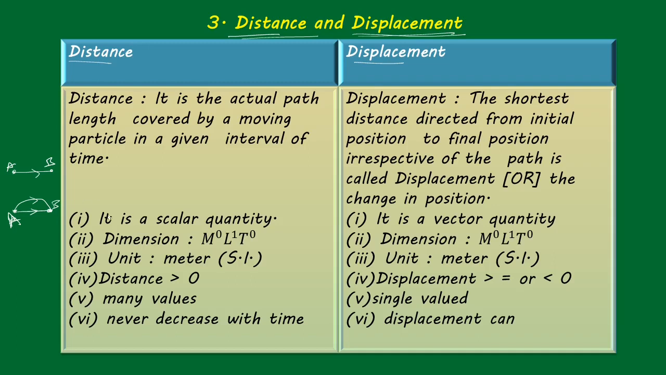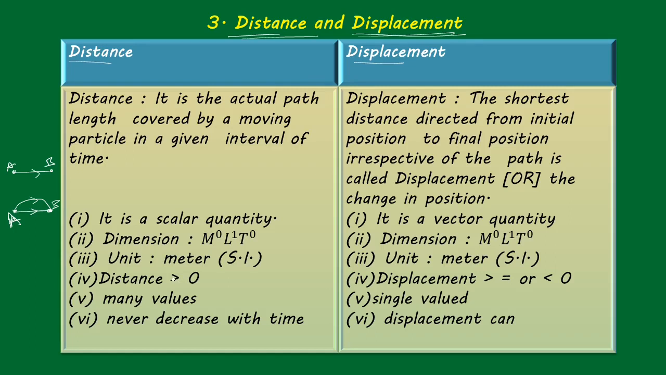Now see, distance is a scalar quantity. Distance is a scalar quantity, which means the path length is the only thing. That is called a scalar quantity, meaning it has only magnitude, not a direction. That's why it is called a scalar quantity. And the dimension formula is length, because the unit for distance is meter only, right? That's why the dimension formula is L.